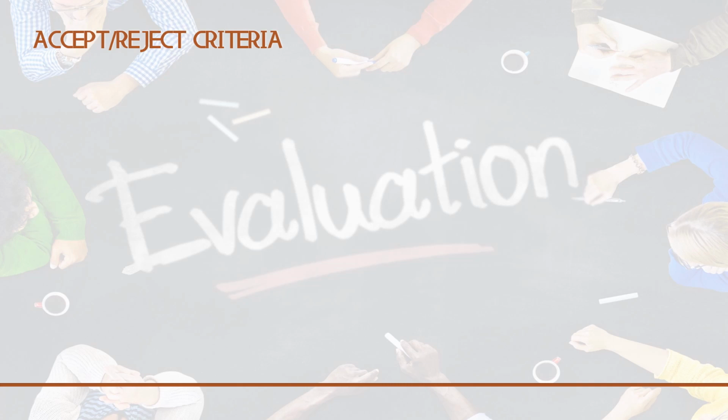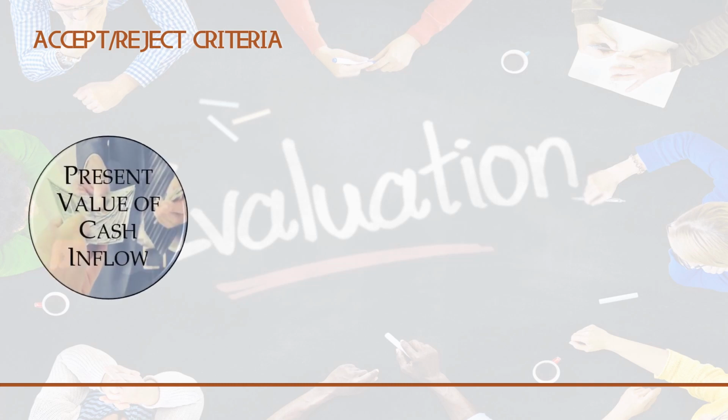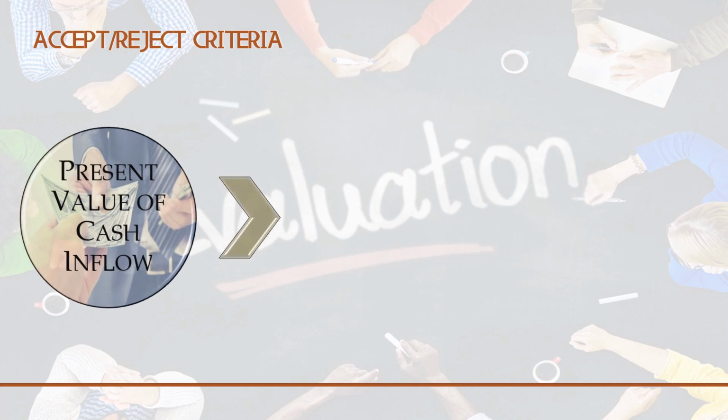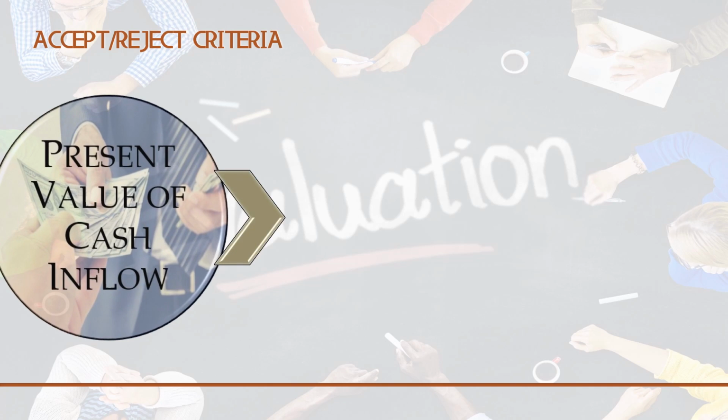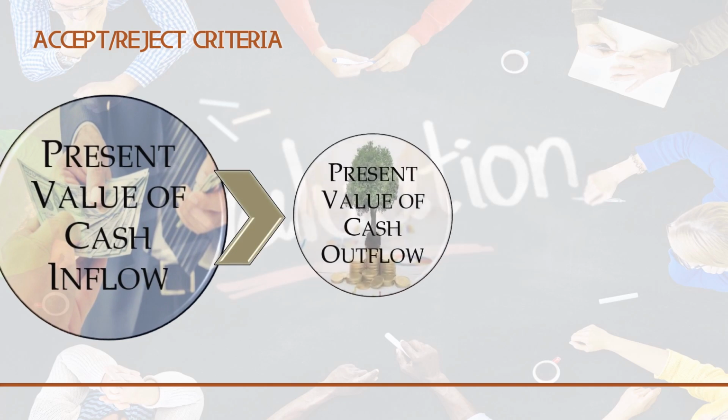Right. How do you accept or reject a project based on net present value? As I told you, you have to first take into consideration the present value of cash inflow. In the traditional method, we just take into consideration only cash inflow. But here you should not only consider cash inflow, you have to consider the present value of cash inflow, and compare that with the present value of cash outflow.